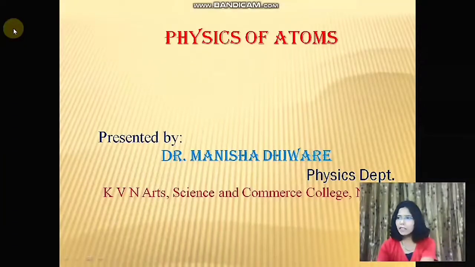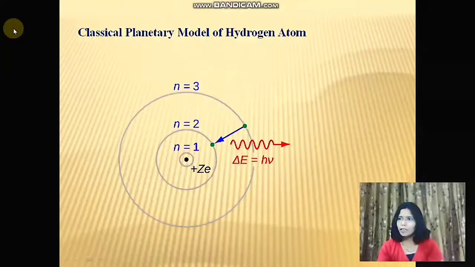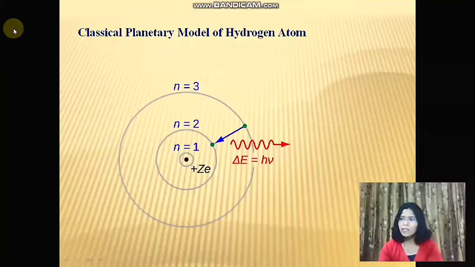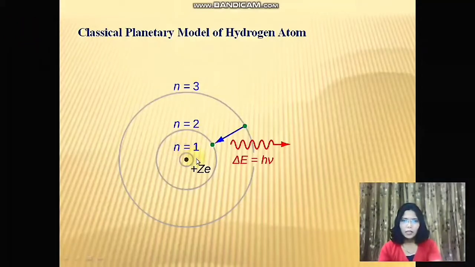In this lecture, we will study the planetary model of the hydrogen atom. The classical model of the hydrogen atom considers a single electron in a circular orbit around the nucleus. Such a model is often referred to as a planetary model. The nucleus has charge plus Ze. Here is the nucleus, which has charge Ze.